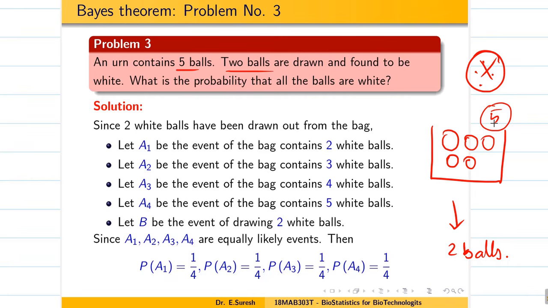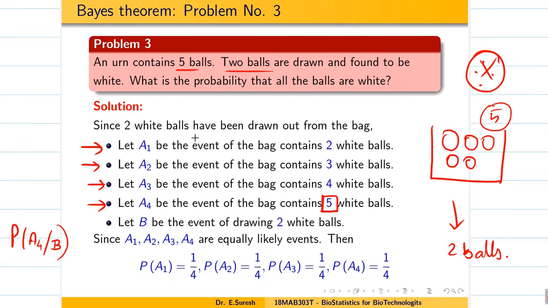If only 1 ball is white, the event will not happen. So I am taking A1 as the event with 2 white balls. A2 should have 3 balls white, A3 should have 4 balls white. Finally, A4 should have all 5 balls white. Now, my aim is to find the probability that all 5 balls are white. So that means the probability of A4, provided some event.